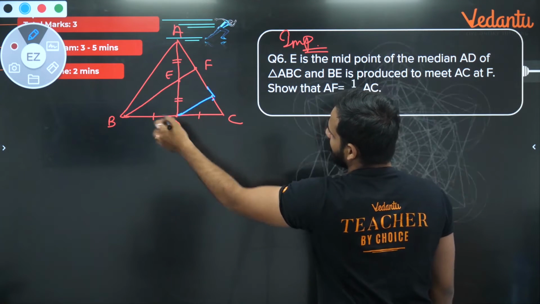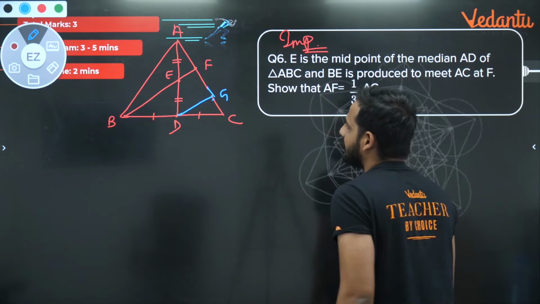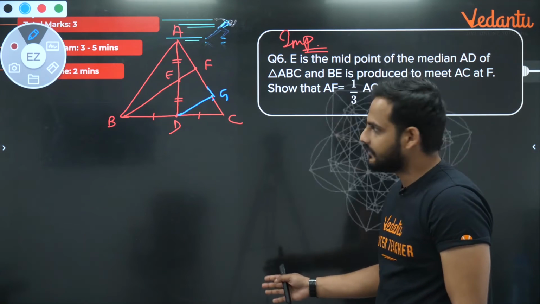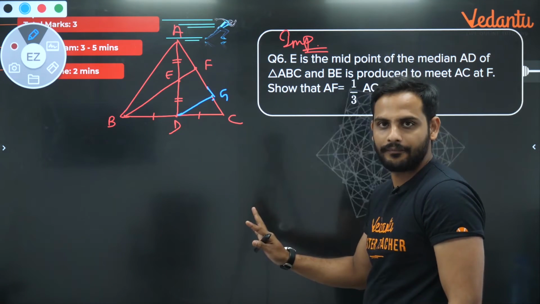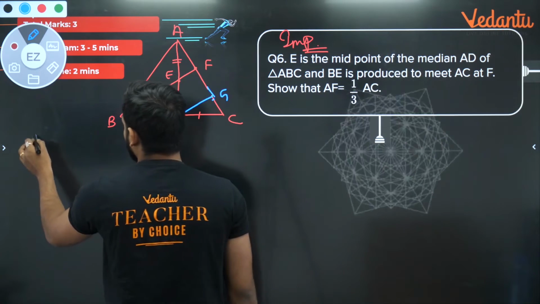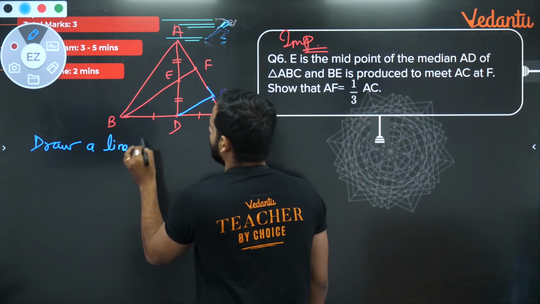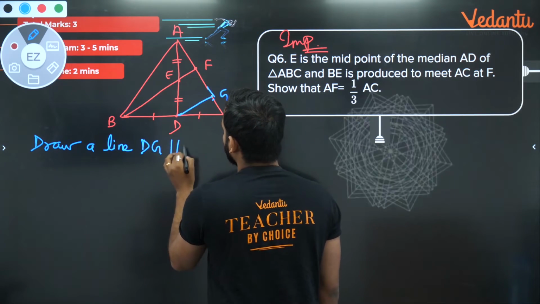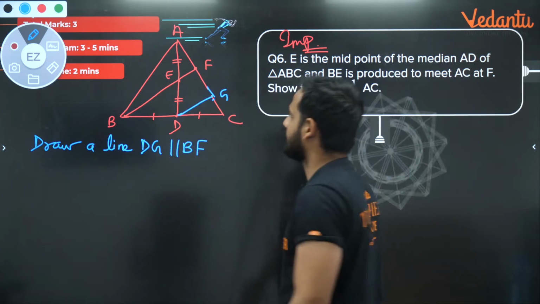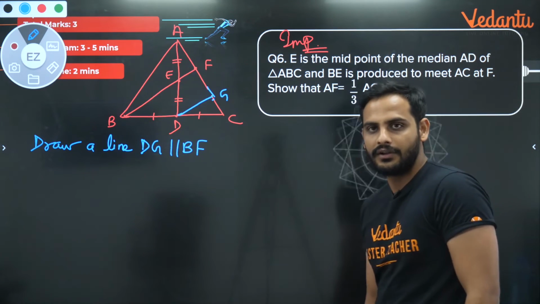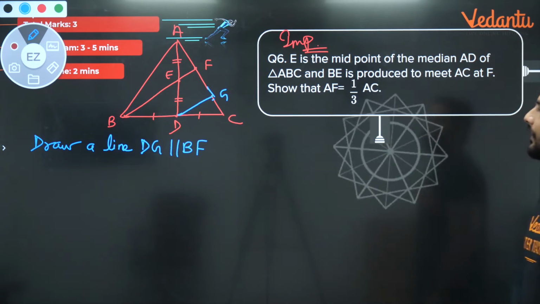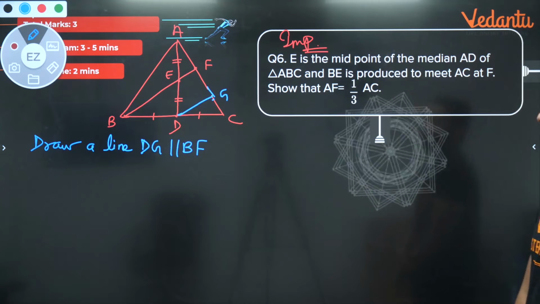From D, draw a line DG. Draw a line DG parallel to BF. Okay? Draw a line DG parallel to BF. That is one construction we need to do. That is a small construction that we need to do. Now, bachcho, what I will say, see here.